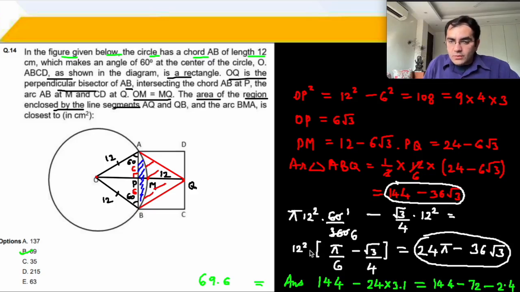So what is this, 144 divided by 6? 24 pi minus 144 upon 4 is 36, 36 root 3. From the sector I have to subtract the triangle.